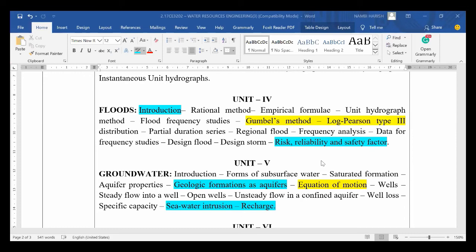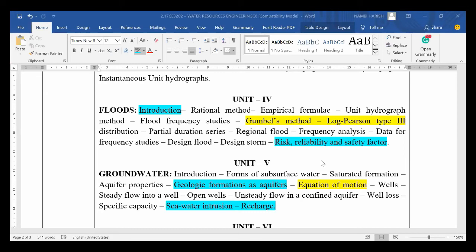Let me explain. In the introduction, we have types of methods: rational method, empirical method, unit hydrograph method, different methods to estimate the flood intensities. Those methods may be asked to explain theoretically, and we had problems on Gumbel's method and the log Pearson type 3 method. So those two methods are also important from the problem point of view.